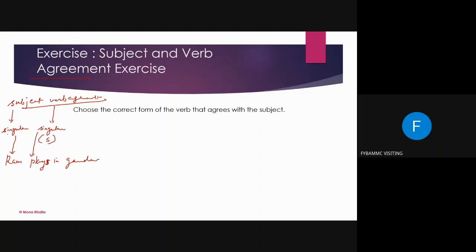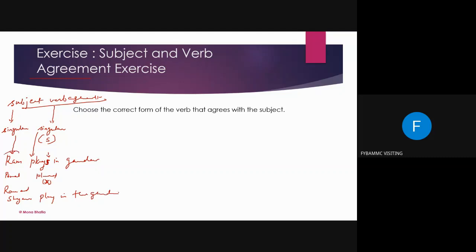But if here instead of Ram I take a plural subject, then the verb will also be plural, but in the plural S will not be added. That means if I say Ram and Shyam, then we'll not be writing this S. So play in the garden. Are you getting my point?